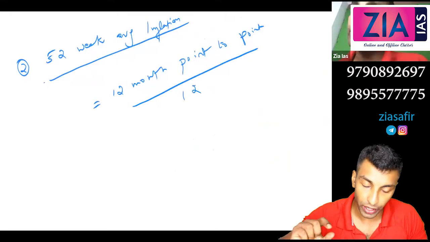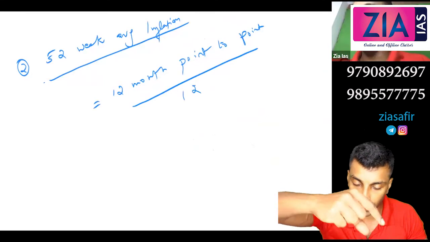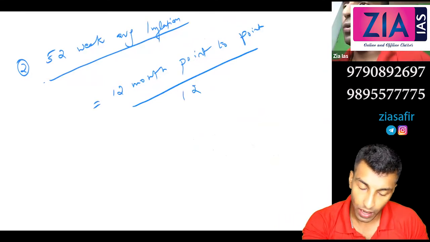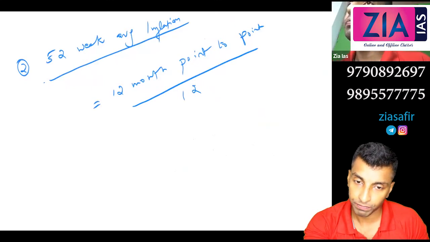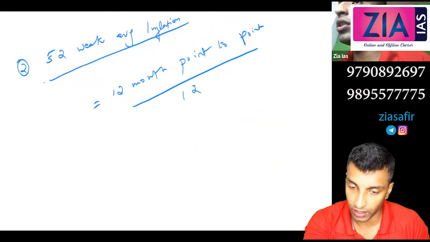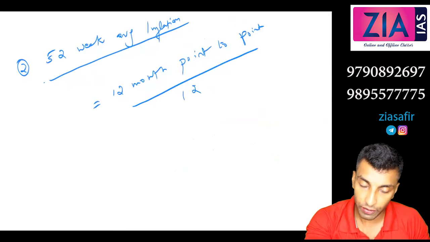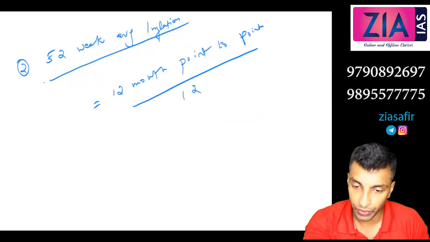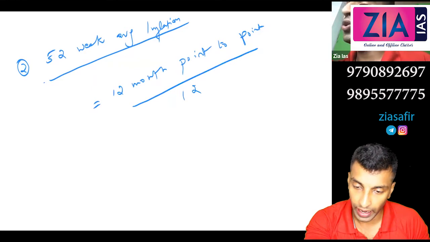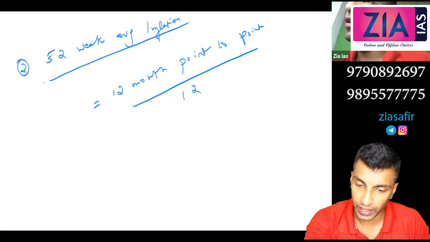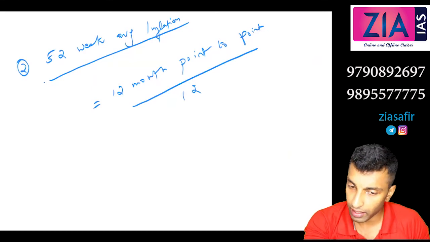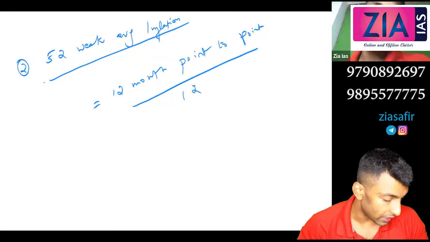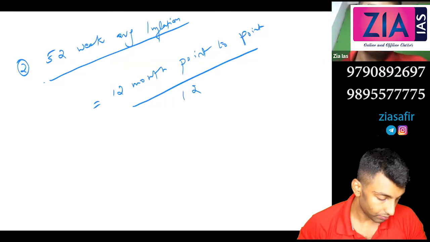So 12-month point to point, you calculate Jan, Feb, March individually by using the previous method. If you need to calculate the inflation rate for June 2020, then WPI June 2020 minus WPI June 2019 divided by WPI June 2019. Like that you can calculate June 2020, then July 2020. Similarly, all the 12 months, add everything, divide by 12, that is the average. Okay?